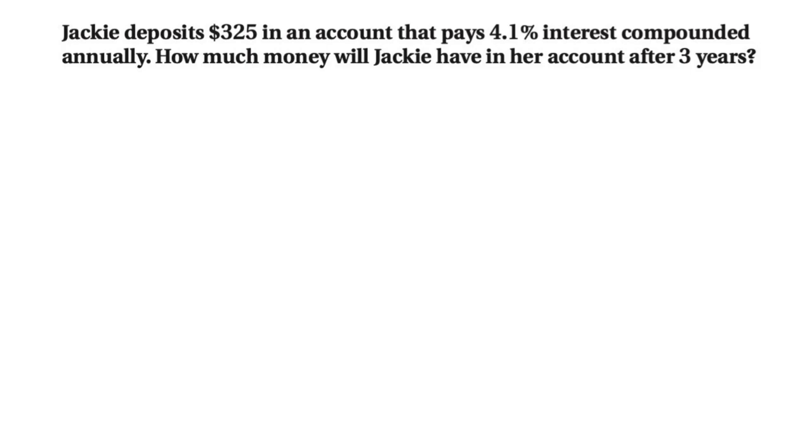Jackie deposits $325 in an account that pays 4.1% interest compounded annually. How much money will Jackie have in her account after 3 years? So in here we can see that the 325 is our principal, 4.1 is our interest, and it says compounded annually. And our T in here is going to be 3 years. So let's put that together in our formula. Our formula for compound interest is going to be A = P(1 + rate) raised to T.